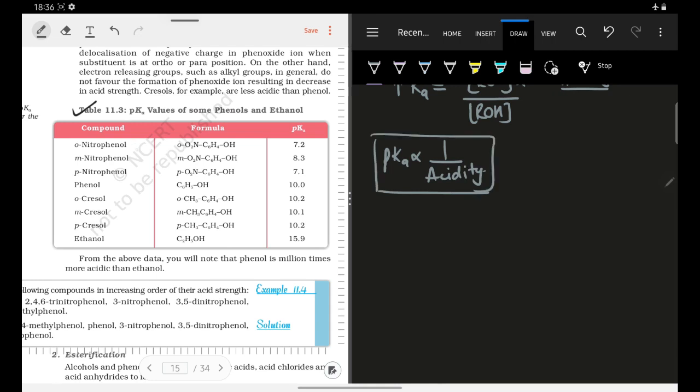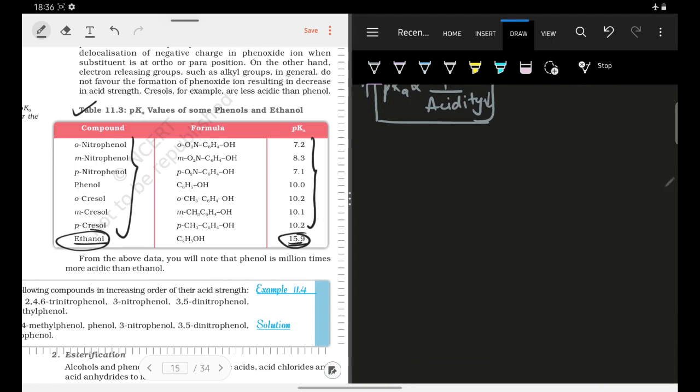So let us try to compare alcohol with phenols, right? So for ethanol we see that the pKa value is 15.9. So its pKa value is high, so its acidity will be less. Okay, so ethanol will have less acidity. So we know that all the phenols will be more acidic as compared to alcohol. So this is one of the conclusions that we have already made and we have understood why. Okay. Now let us try to compare phenol with cresol and phenol with nitrophenols.